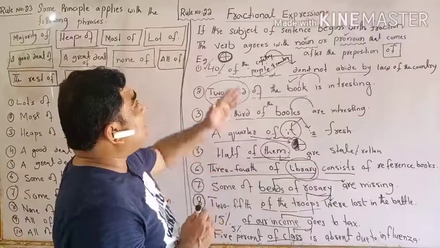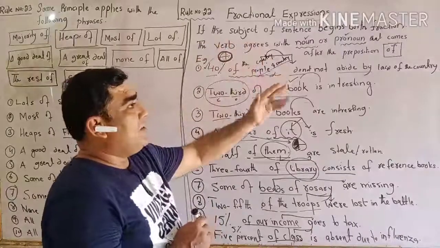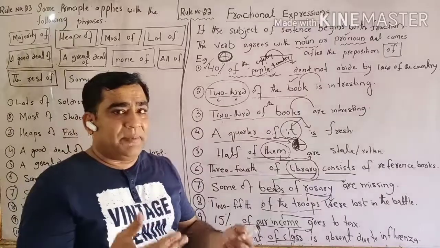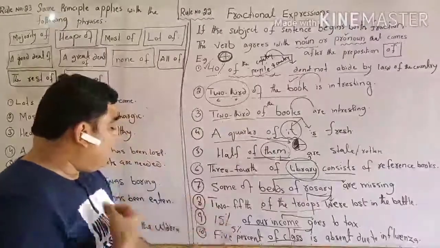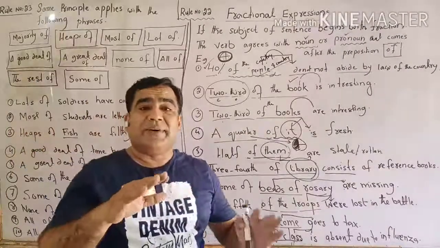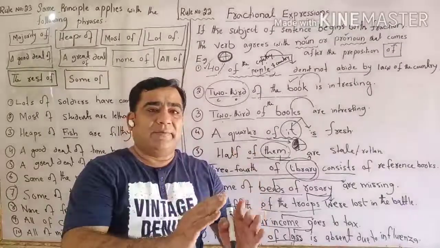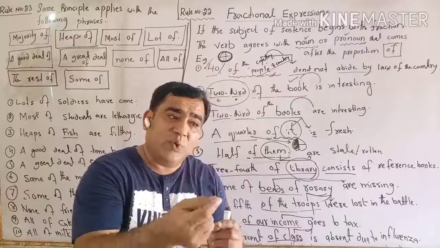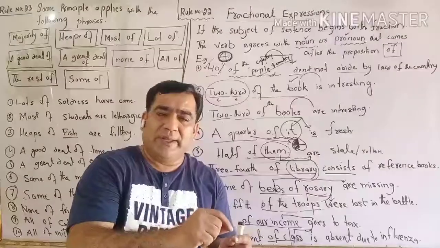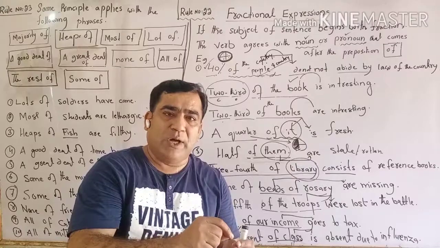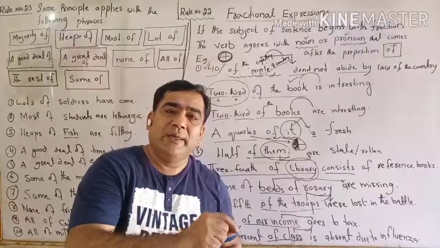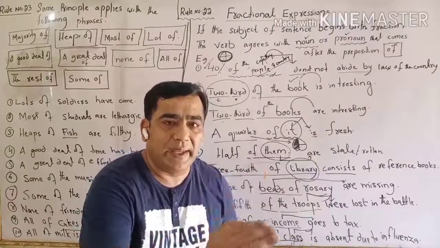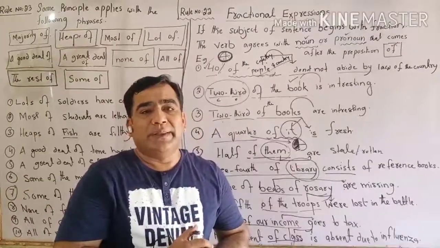So this is the rule of fractional expression. We are using 2/3, 1/3, half, quarter, percentage, or even 2/5. We are talking about the part of that one, but we have to see the preposition "of." After that, whatever comes, whether it is a noun or pronoun, we have to agree with that. After "of," the subject, singular or plural, agrees with the verb in this regard.